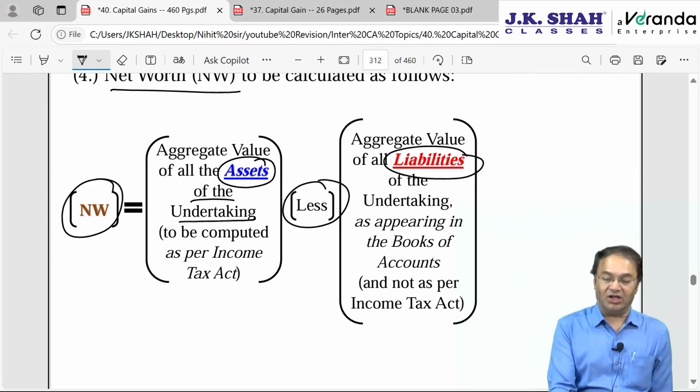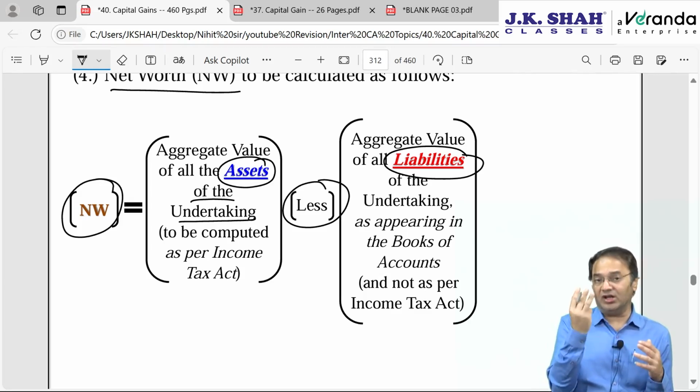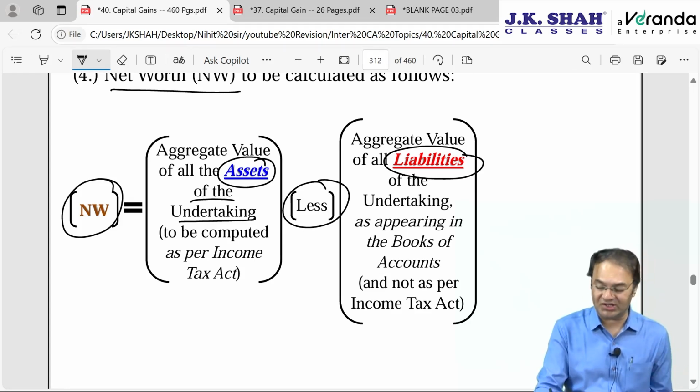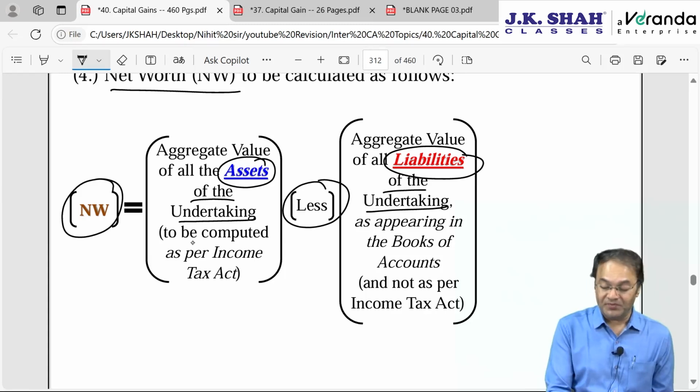Assets of the undertaking. Understand, it is not assets of the assessee. The assessee has 3 divisions or 3 undertakings, A, B and C. Only C is sold. So that means assets of only undertaking C. Same way, liability of the undertaking which is transferred.